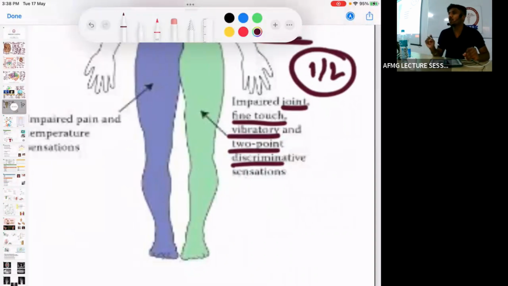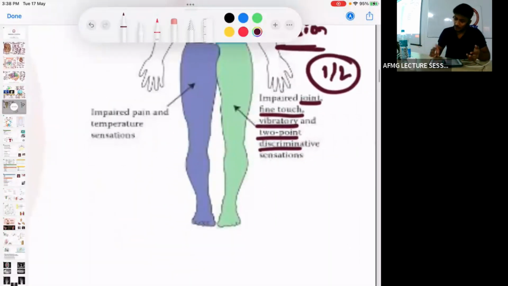These are carried by which tracts? Anterior, lateral, or the dorsal or posterior spinal tracts? सब sensations है. मैंने बोला था which spinal horns will carry sensation? Sensory are the posterior spinal horns, na? So please remember, all of these sensations are carried by the posterior tract.